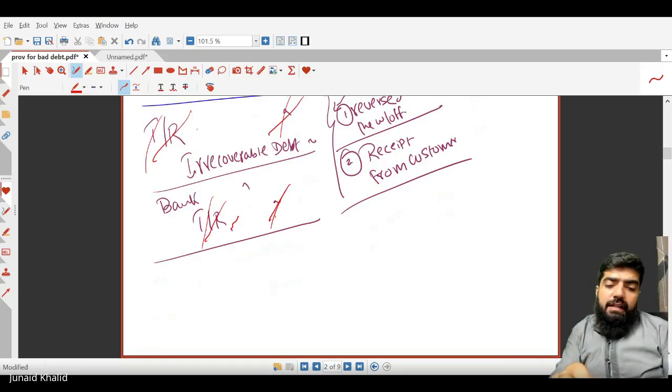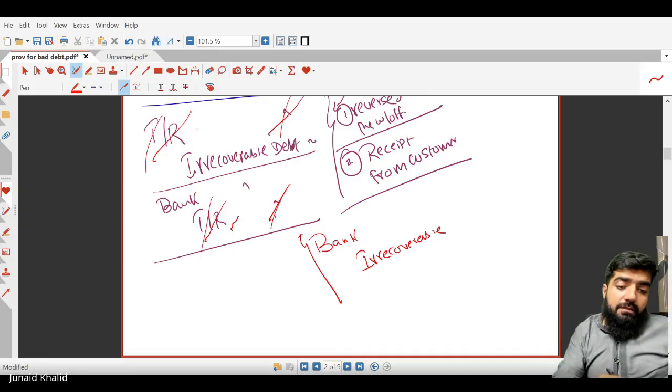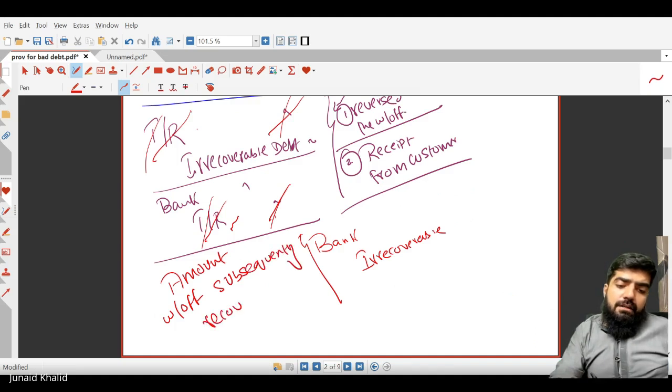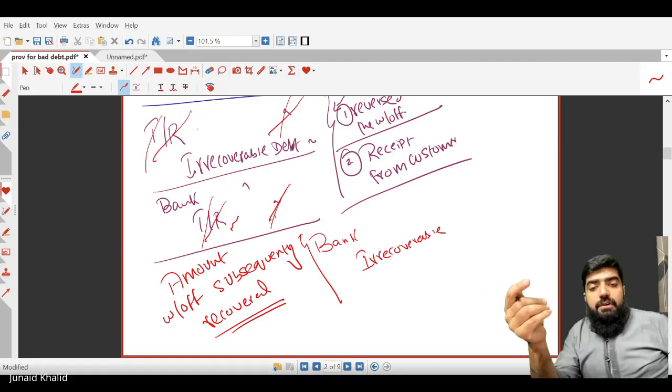Yes, so now the remaining part that is left out is the bank is debited and irrecoverable debt is credited. So it means the amount written off subsequently recovered.